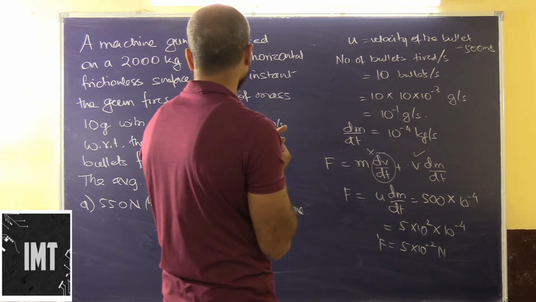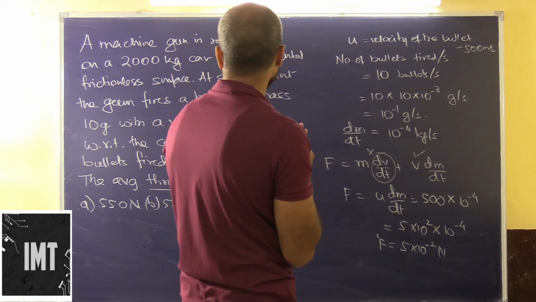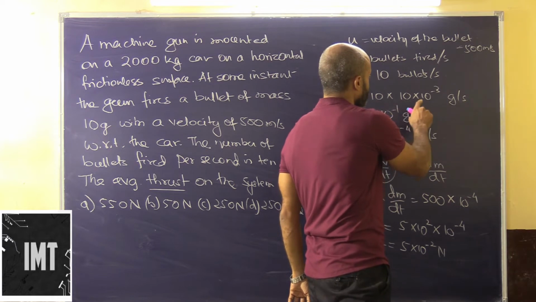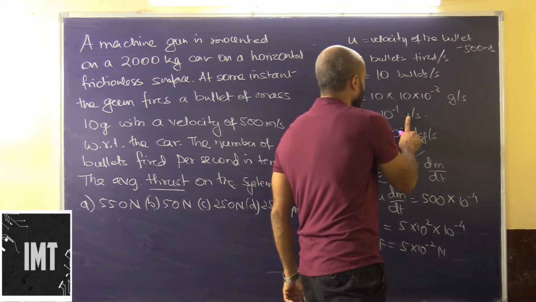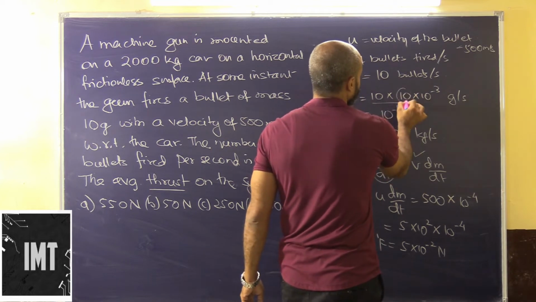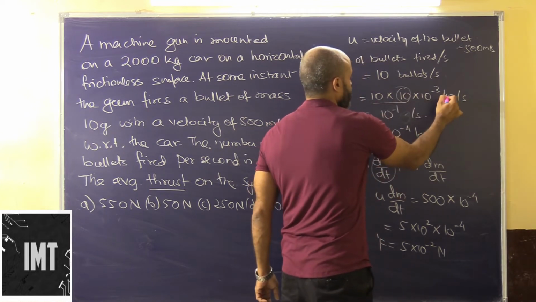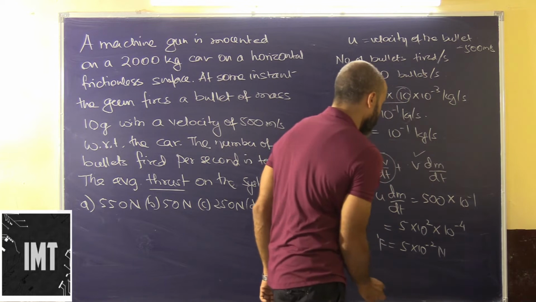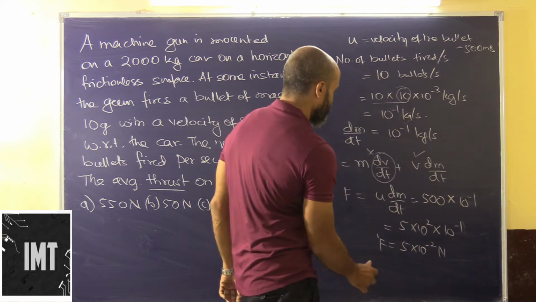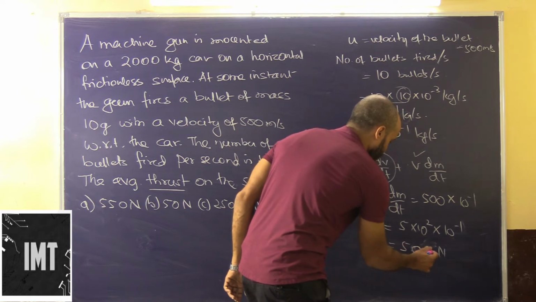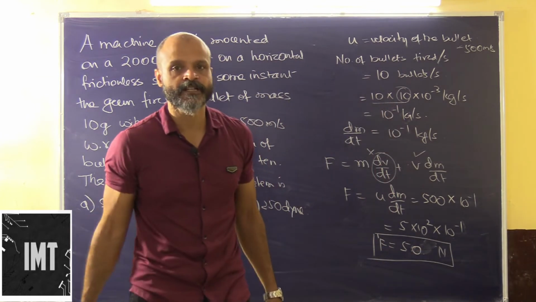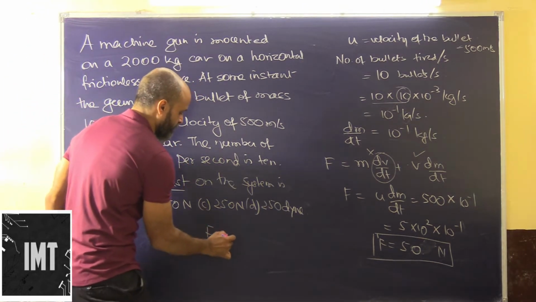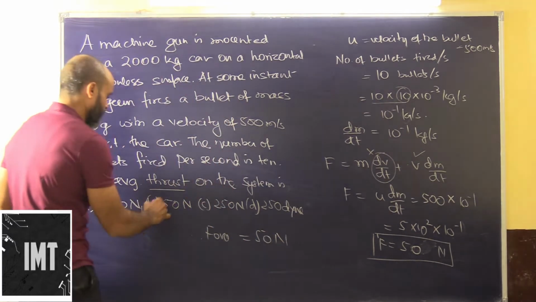It fires, the number of bullets fired per second is 10. So 10 bullets per second, which will be basically 100 grams per second, 100 into 10 to the power of minus 3. I am so sorry. So this will be 10 into 10 to the power of minus 3, so this will be already kgs. Oh, I am wrong here. So this will be 10 to the power of minus 1. So this will be 5 into 10, that is 50 Newton. This will be the force that is experienced by the car. Therefore the force experienced by the car will be equal to 50 Newton. This would be the right answer.